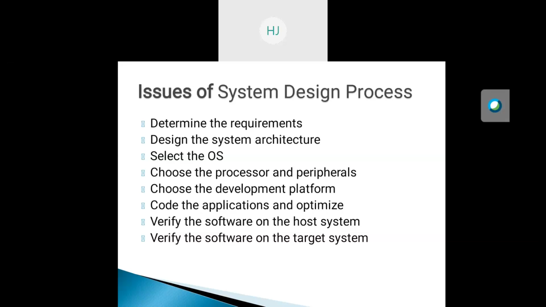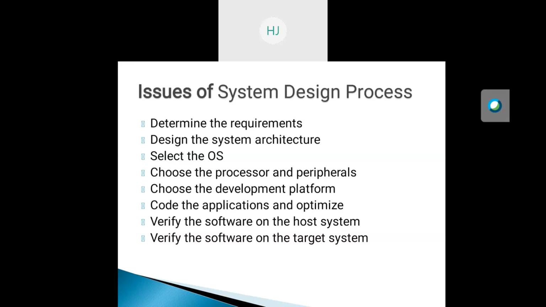One is testing at the host system and the other is testing at the target system. When we verify the software on the host system, that means we are verifying the compile and assemble of the source code into the object file. We also use a simulator to simulate the work of that system.